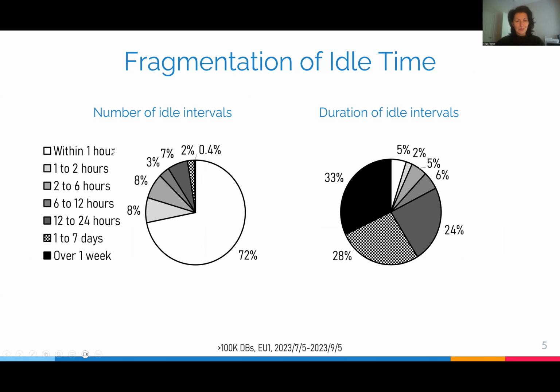Unfortunately, idle time is very fragmented. 72% of idle intervals are very short, they are within 1 hour. They contribute only 5% to the total idle time duration. We want to avoid pausing resources for such short idle intervals to relieve the backend from the overhead of frequent scaling operations.